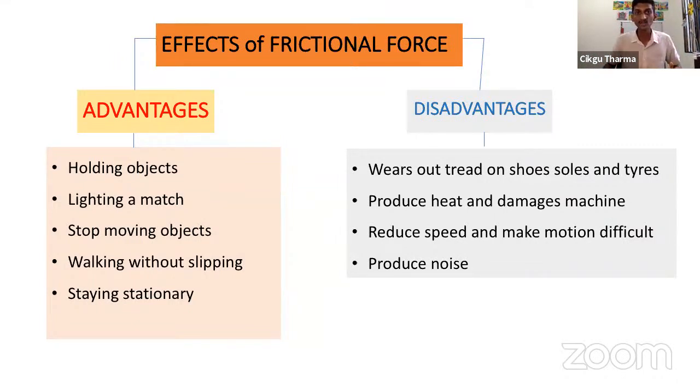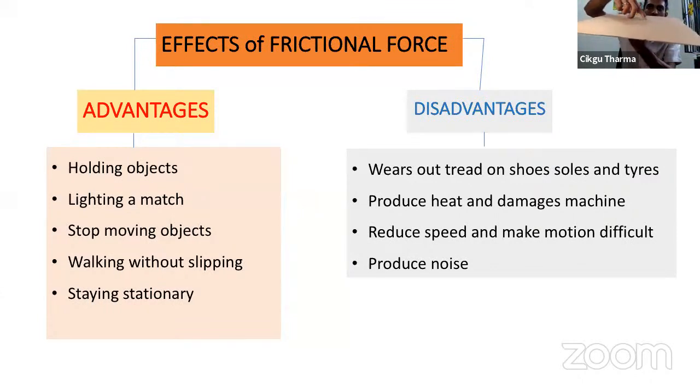And next one, walking without slipping. Slipping means jatuh lah. If there's no frictional force, you will always fall down when you walk. When you walk, your leg stops here, right?